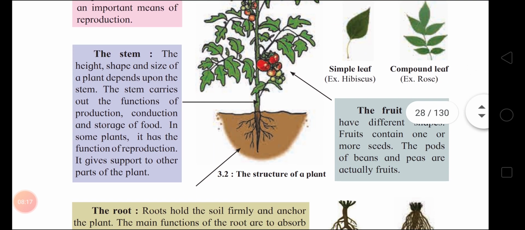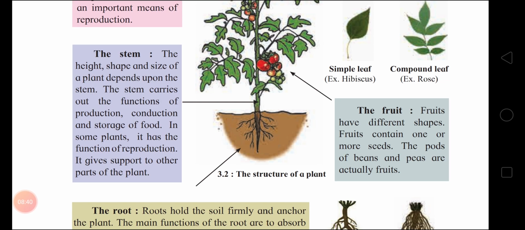Next is the stem. The height, shape, and size of a plant depend upon the stem. The stem carries out the functions of production, conduction, and storage of food. In some plants, it has the function of reproduction.